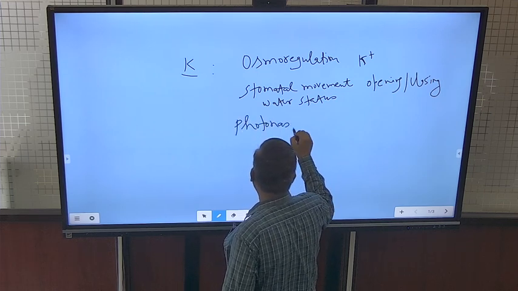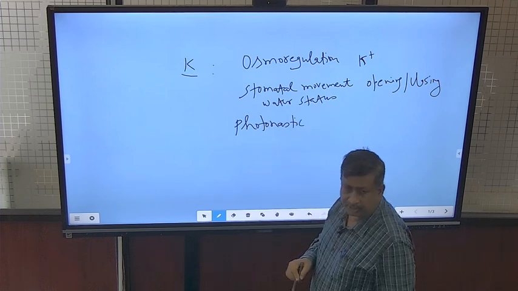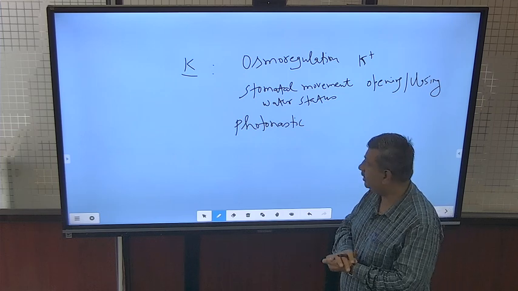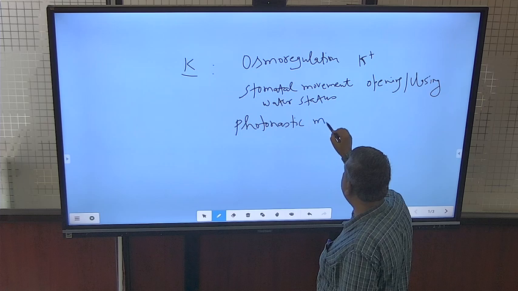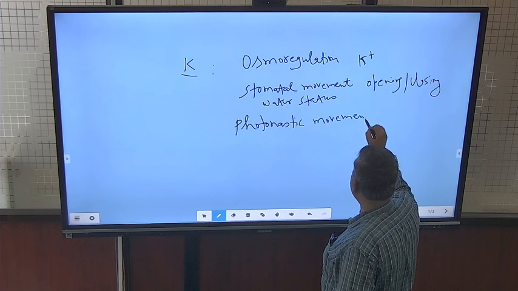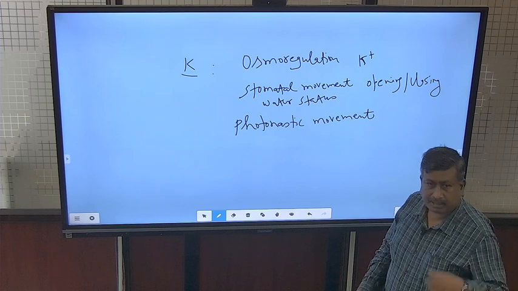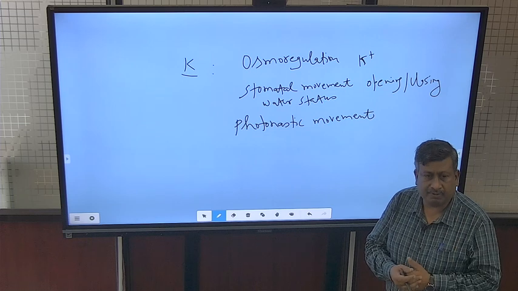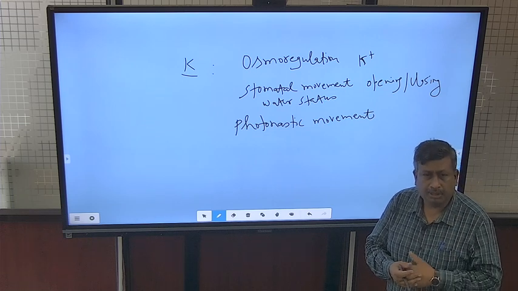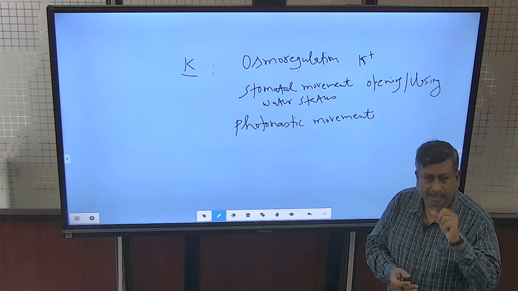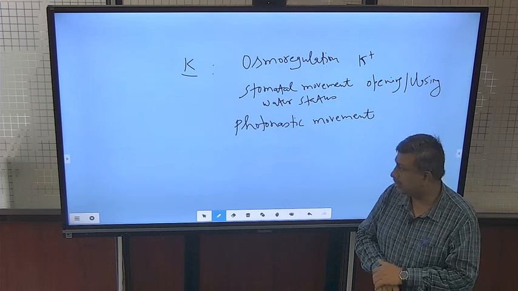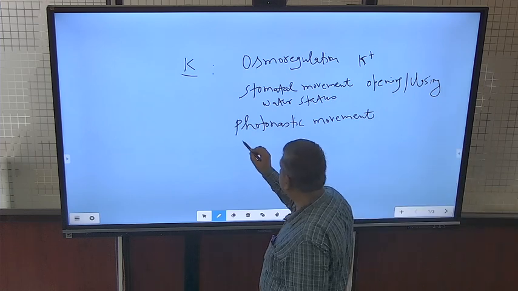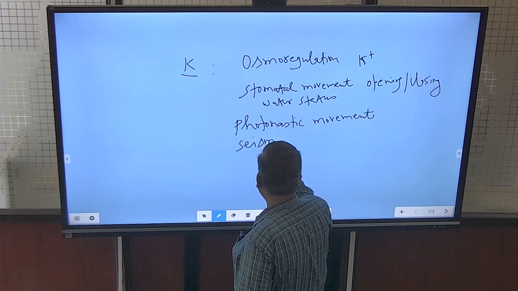In photonastic movement, leaves are oriented towards light or influenced by light. These light-driven movements are called photonastic movements. In this movement, potassium is involved. Then some movements in plants occur due to touch or mechanical force, like Mimosa pudica, the touch-me-not. When we touch it, the leaves close. This is called seismonastic movement, and these are turgor-related processes. That's why potassium is also involved in seismonastic movement.